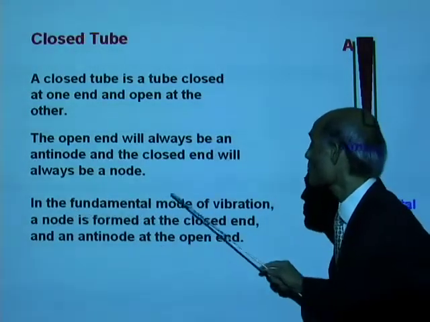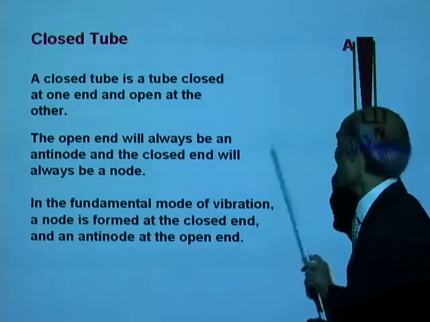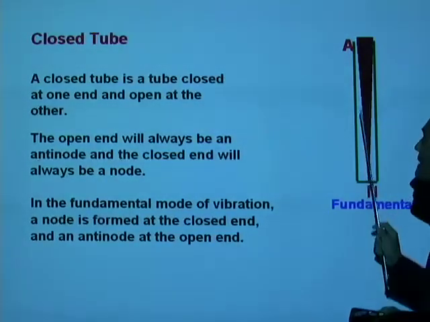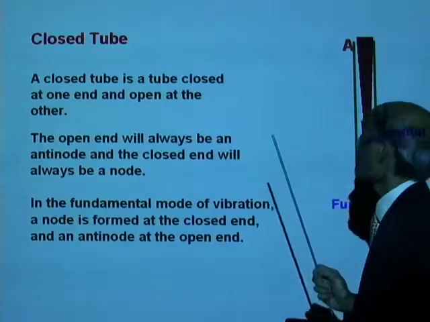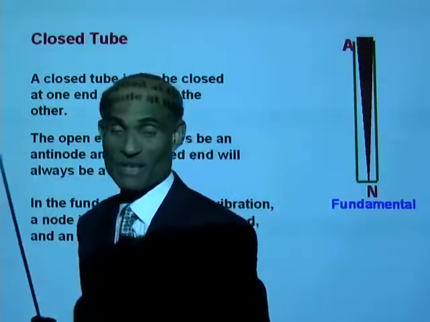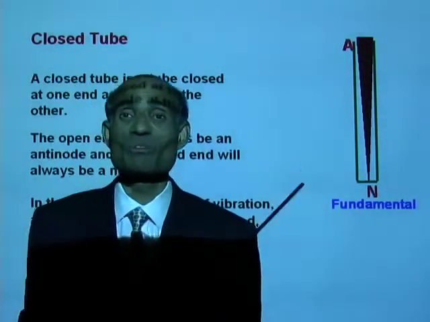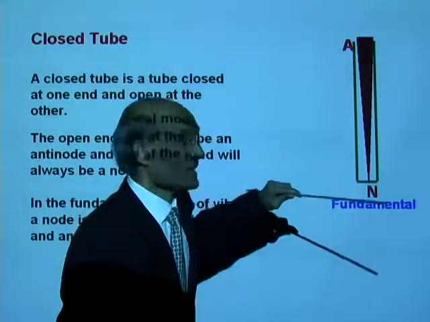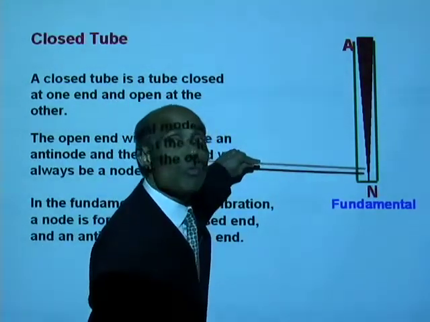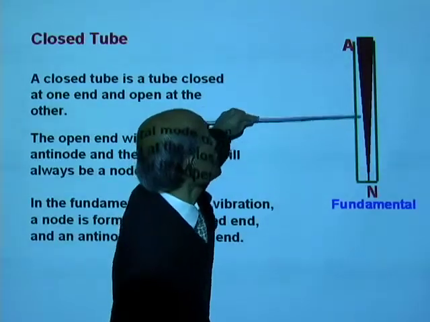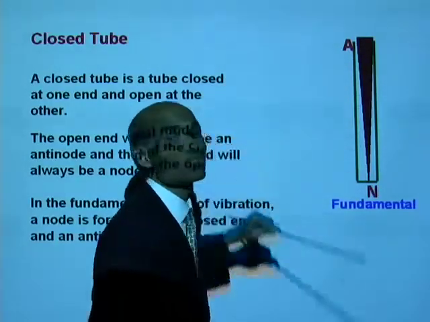Now tell me, if this is the fundamental mode of vibration, then how many waves are contained in the full length of the tube?